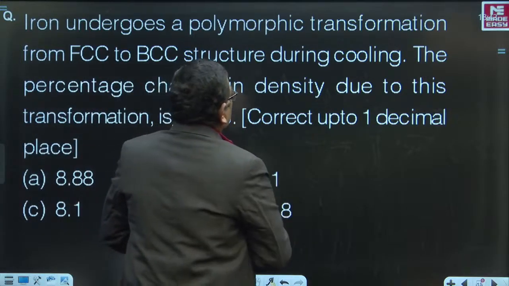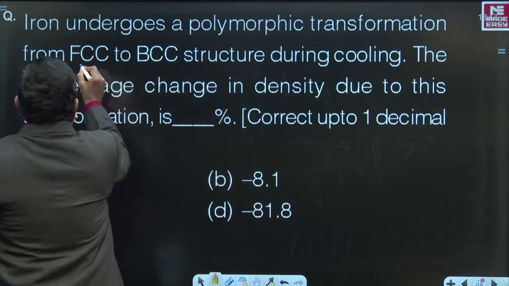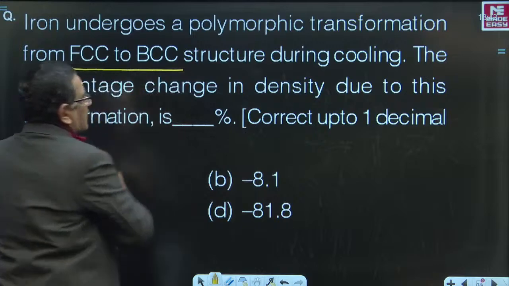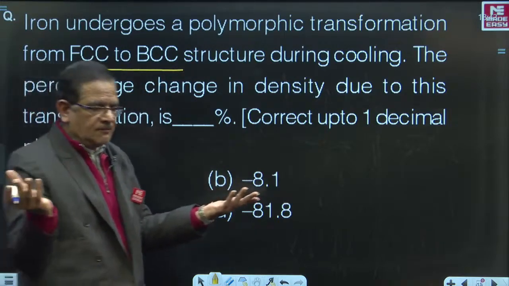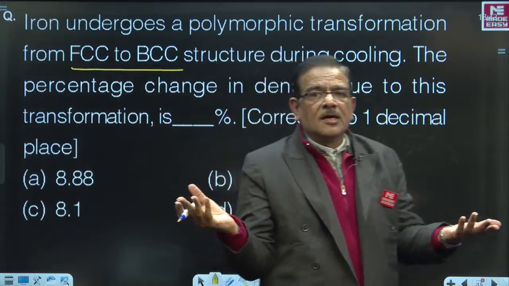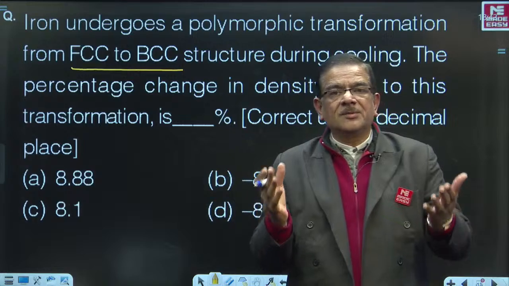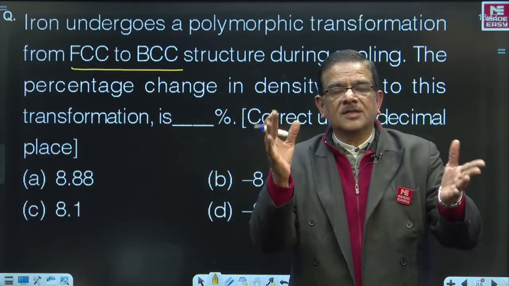Here, iron undergoes transformation from FCC to BCC structure and no data is given. When there is no data, to calculate density, you know, atomic packing factor is an index of density.